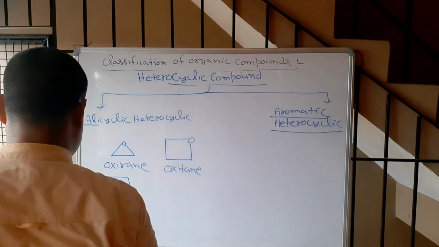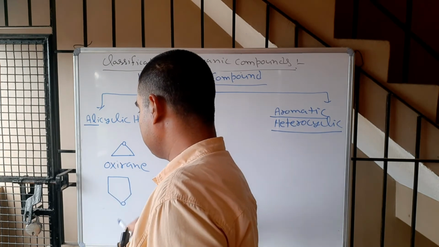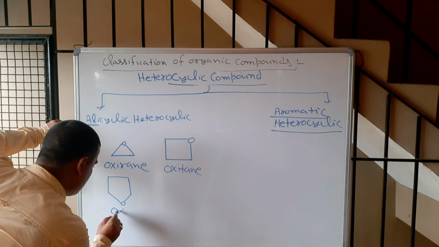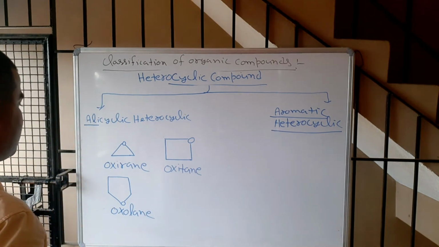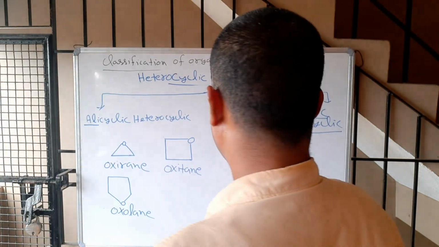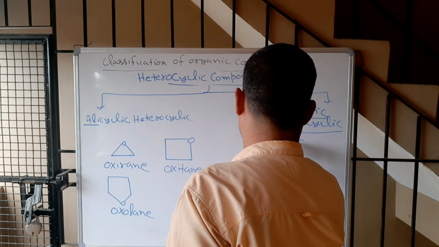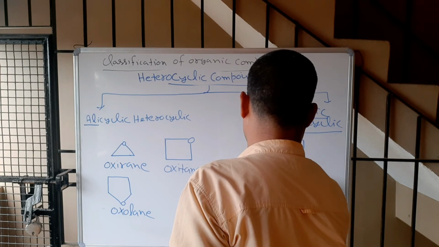Now come to 5-membered. See, carbon, carbon, carbon, carbon, oxygen. This is called oxolane. Now if you know the structure of furan, what is the structure of furan?